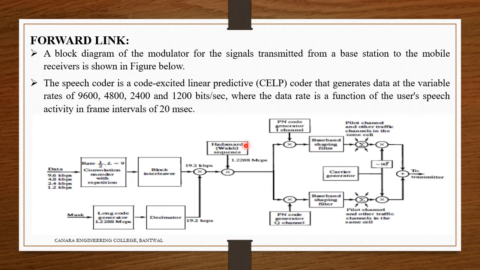Thus, there are 64 channels available. So among this is what we are doing. The channels, the data, and the long code to identify a mobile call are sent to the Hadamard sequence.